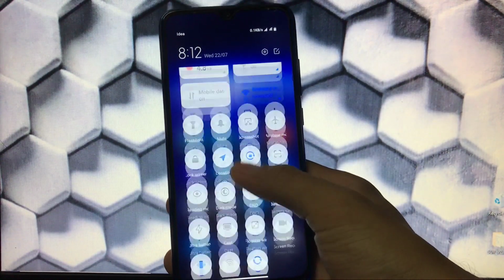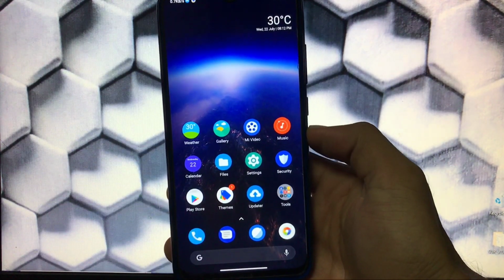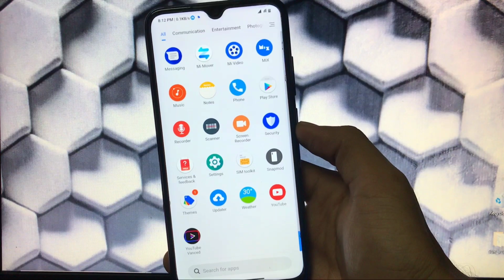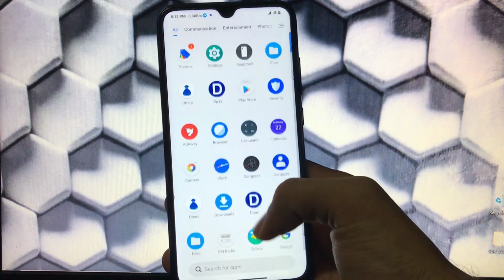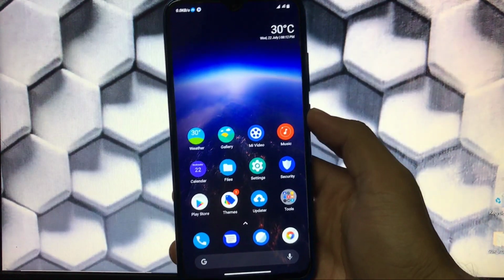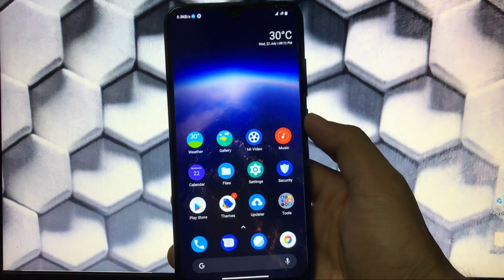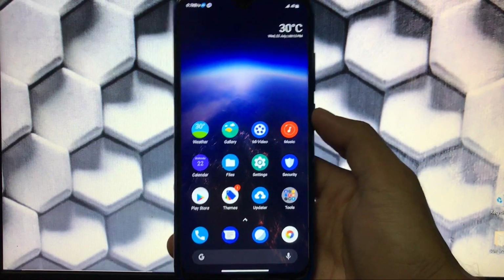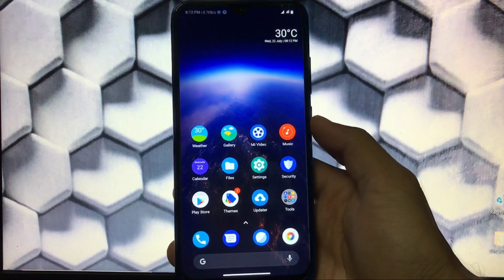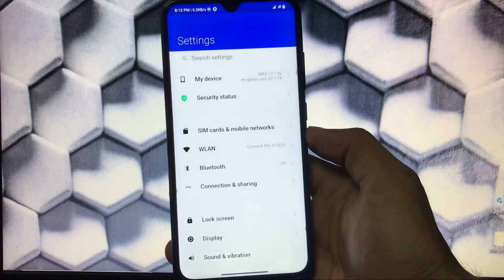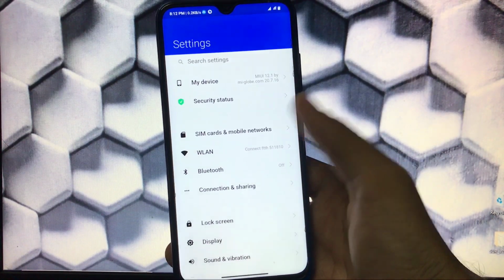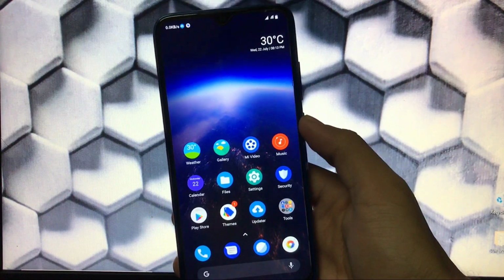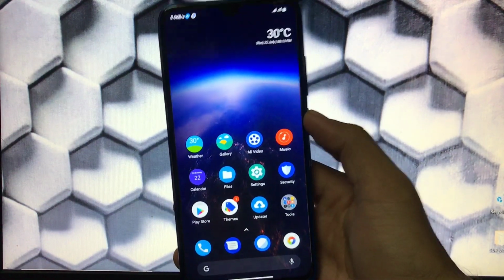A little bit of theming is available here, and on the home screen you get all AOSP based icons, or you can say icons from a Pixel inspired theme. This is looking very impressive if you want to use AOSP things or Pixel things on your Xiaomi running device. No other customizations, no other theming. A little bit of theming in settings also, which you can see. This is not that great looking, but just for Pixel lovers, if you want to try it out right now.